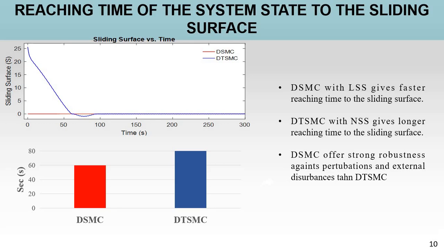From the result, we can see that discrete sliding mode with a linear sliding surface gives faster reaching time to the sliding surface. However, discrete terminal sliding mode, which is formed from a nonlinear sliding surface, gives a longer reaching time to the sliding surface. This is to say that discrete sliding mode offers stronger robustness against perturbations and external disturbances than discrete terminal sliding mode.